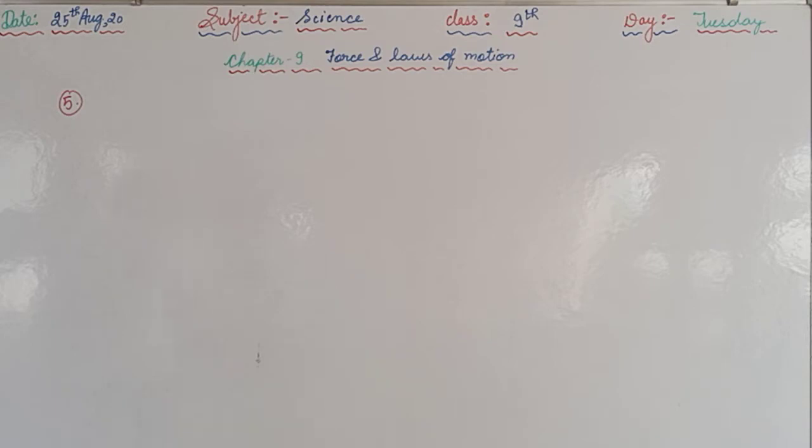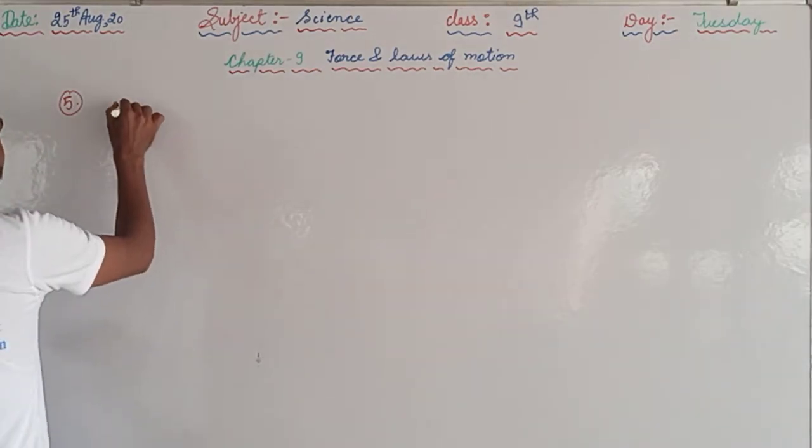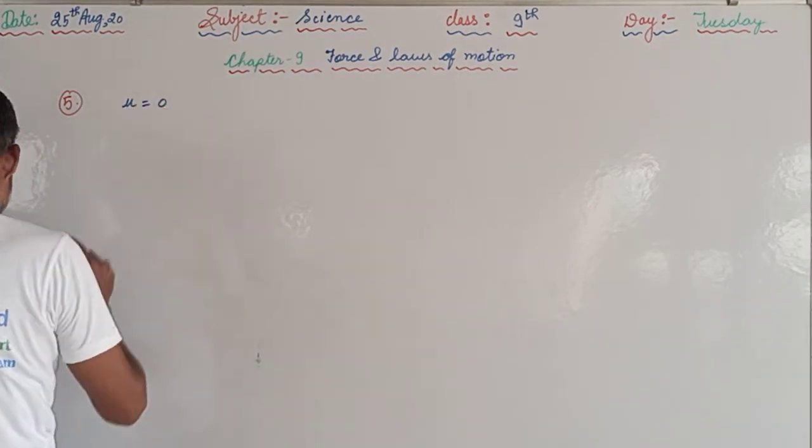So first of all we are supposed to note down the information given in the question. It is given that the truck starts from rest, means u is equal to 0.